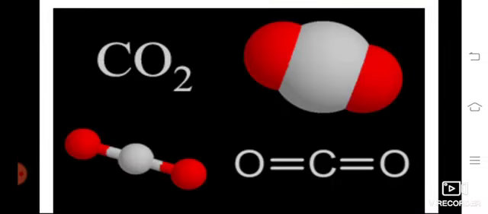Then here we have the structure of CO2. One carbon makes bonds with two oxygen atoms. So two bonds: one oxygen carries two bonds and the other oxygen carries two bonds. So CO2, the structure of carbon dioxide, is given here.